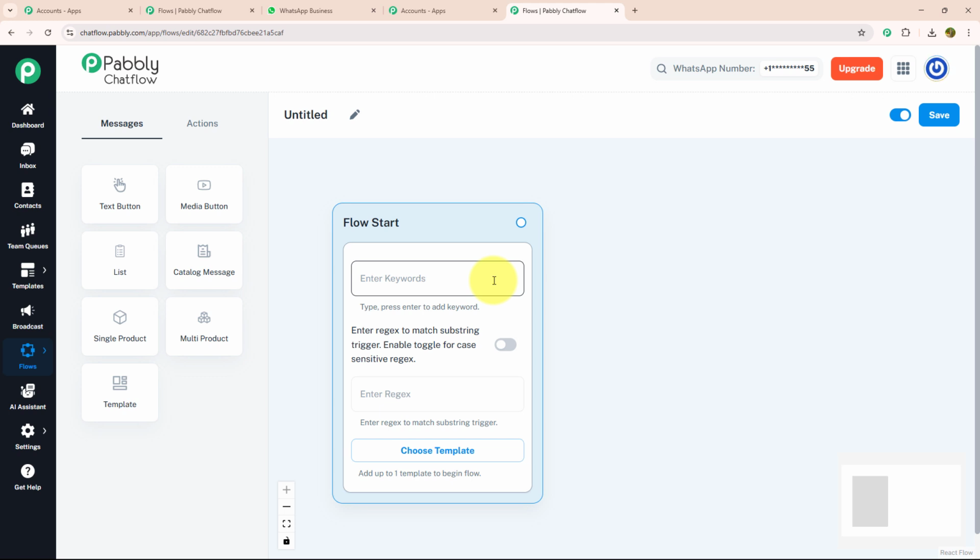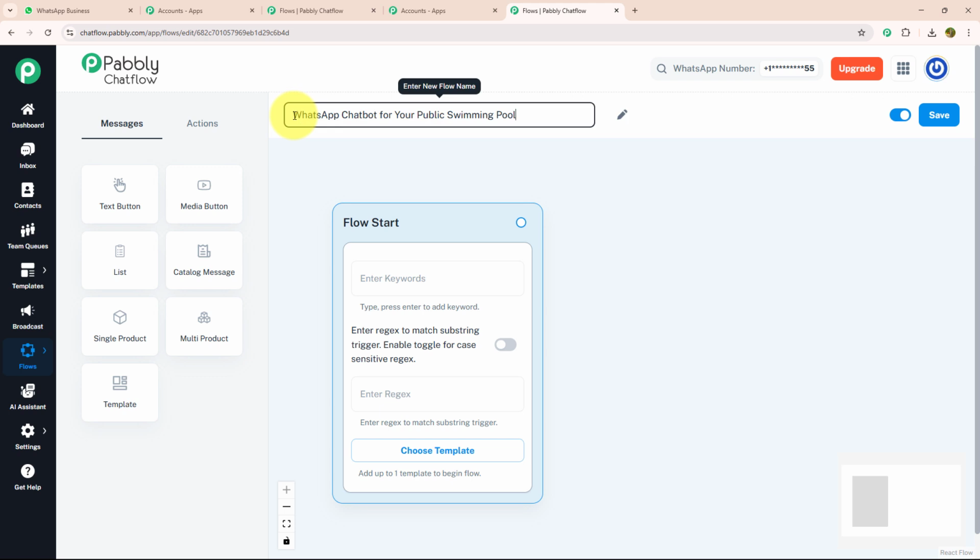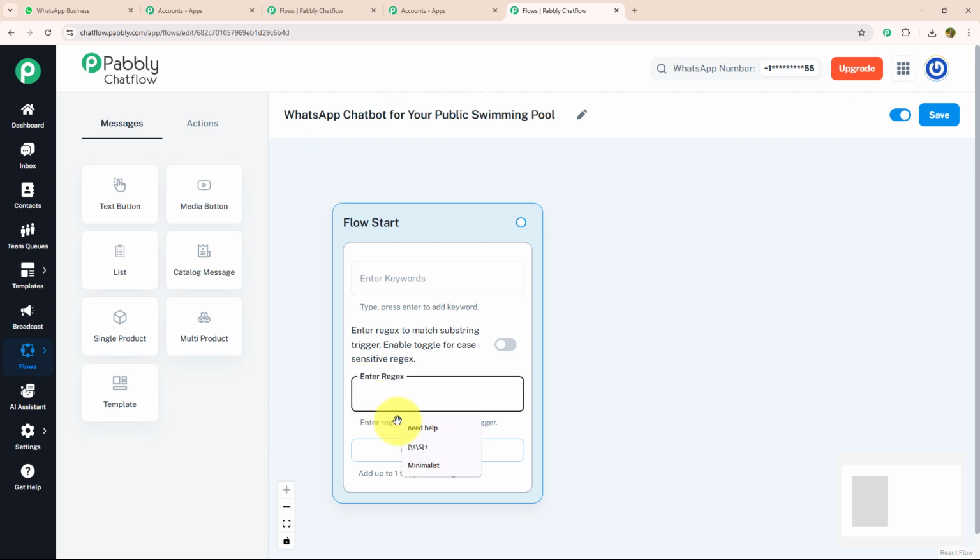As we got to know about each feature, let's get started building this flow. For that, you need to give a meaningful name to your flow. As we are making this chatbot for a public swimming pool, I will name it accordingly as WhatsApp chatbot for your public swimming pool. After giving a meaningful name, I will enter reject, which will identify what my customer was trying to say. Now, as soon as my customer enters a message, I want to deliver them a welcome message with media.